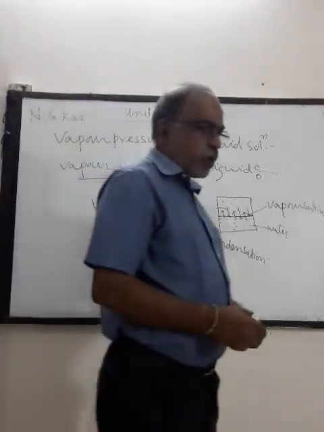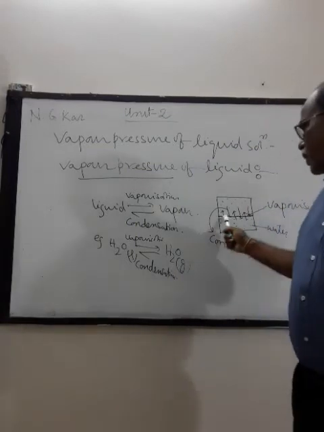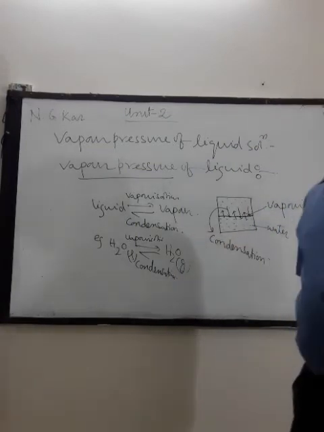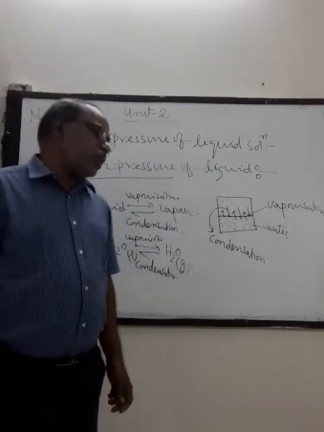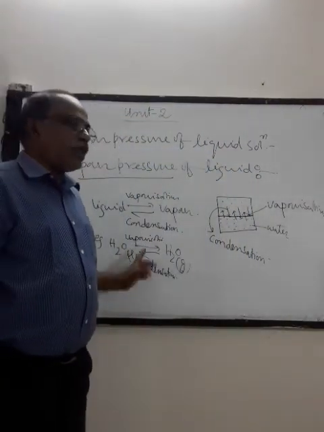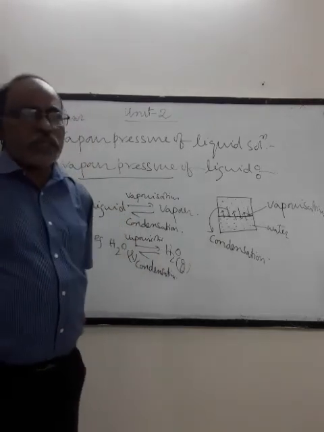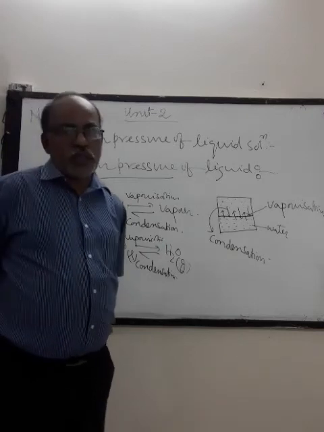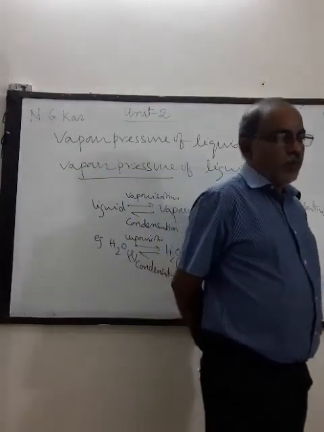So what is vapor pressure? Vapor pressure means the pressure exerted on the surface of a liquid when an equilibrium is established between vaporization and condensation. So vapor pressure is also known as equilibrium vapor pressure, because vapor pressure is always measured at equilibrium.